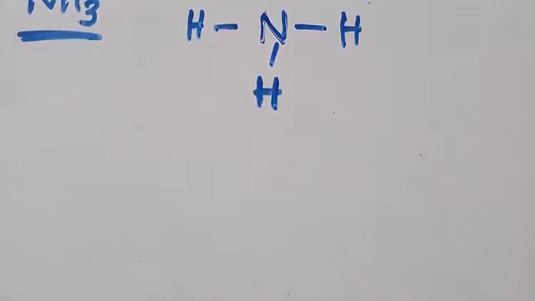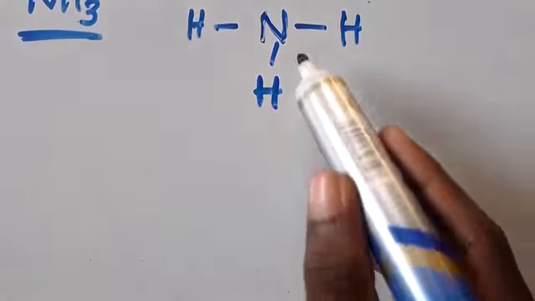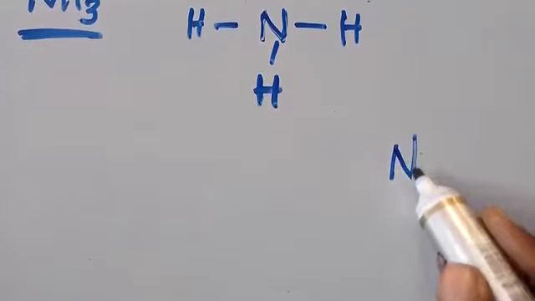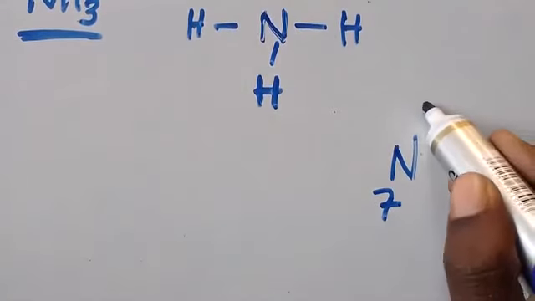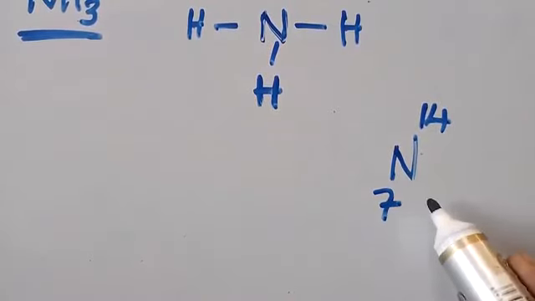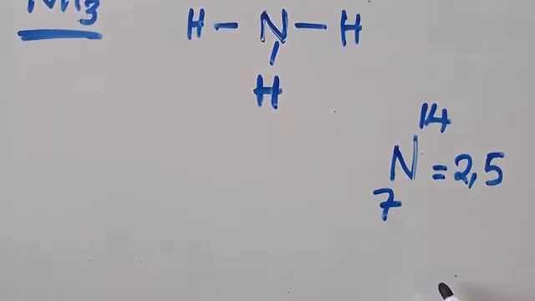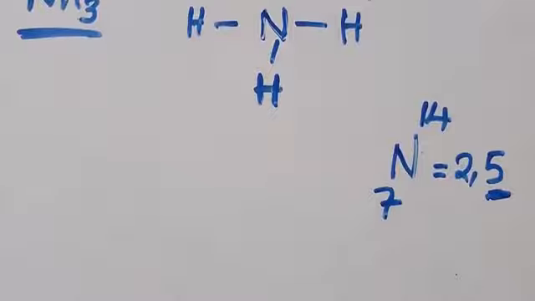So we just need to focus on the outermost shell. Hydrogen has only 1 electron in its outermost shell. Then nitrogen: the proton number is 7, and the mass number is 14. When we write the electronic configuration, we are going to have 2,5. So how many electrons are there in the outermost shell? 5 electrons. So these are the 5 electrons.